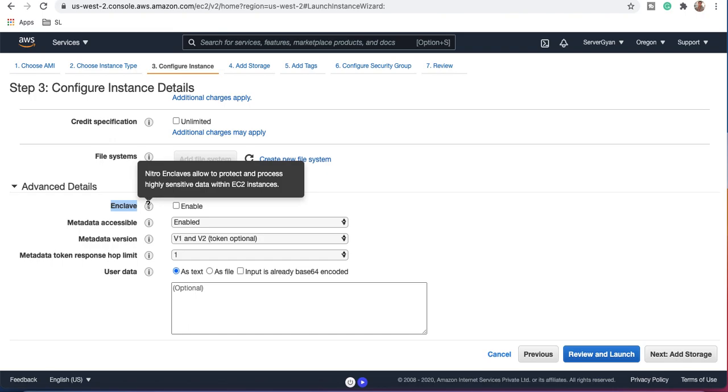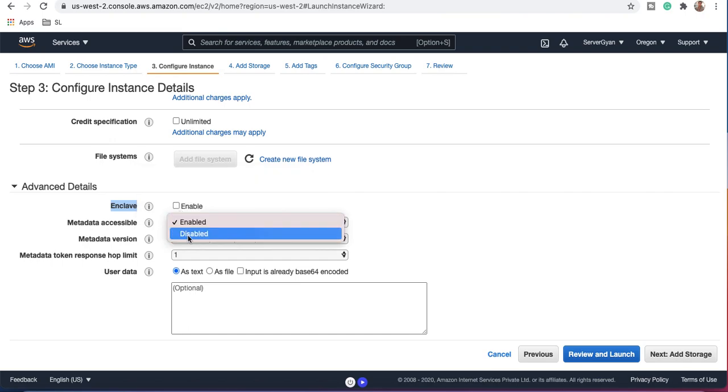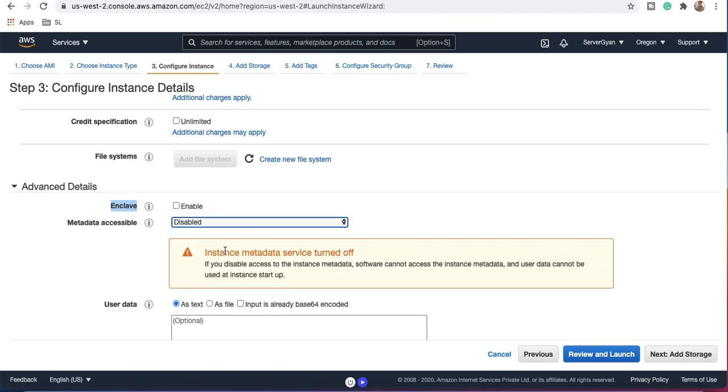Let us say you have PII, it means personally identifiable information. If you have it, then you can definitely enable it. Metadata accessible: if you want your data to be accessible using your curl command, so you can fetch the details of your instance, then definitely you can enable that. Otherwise, this option is completely free for you, right?